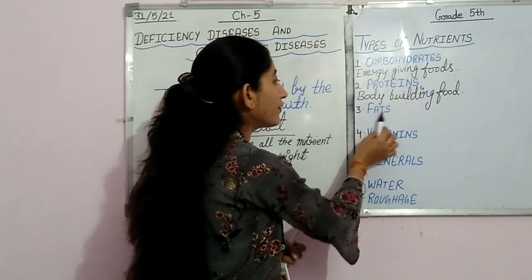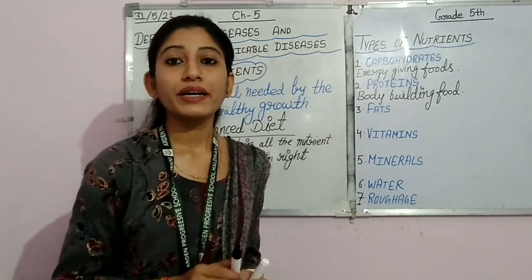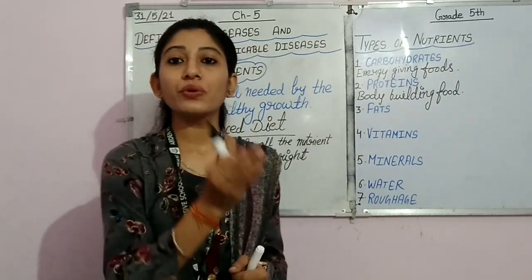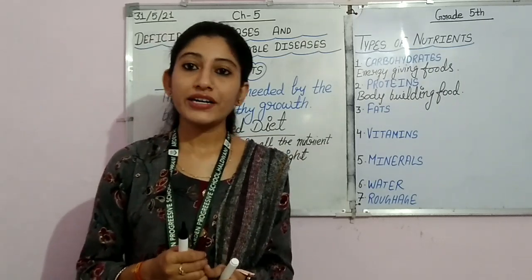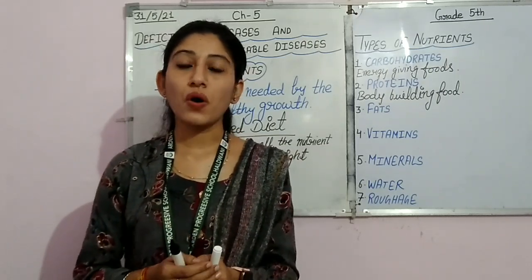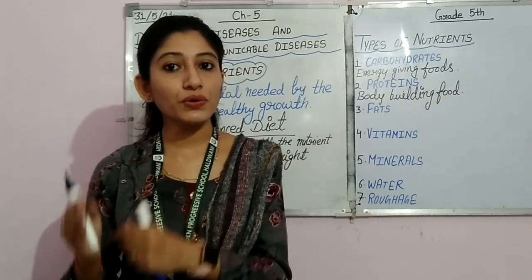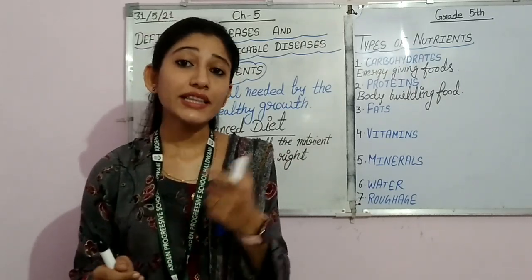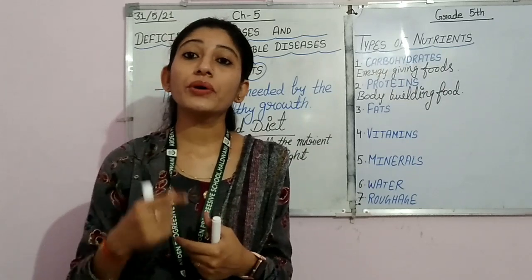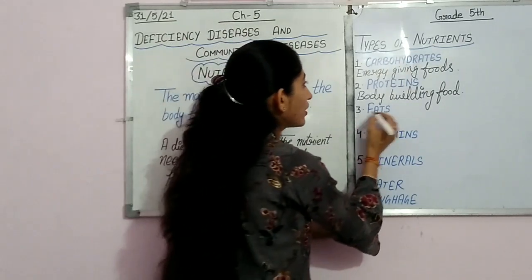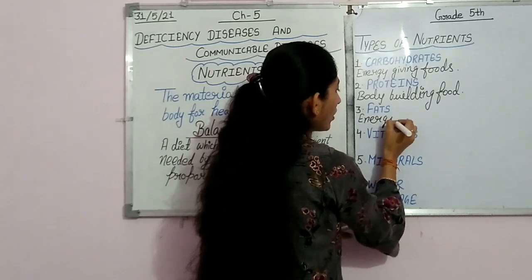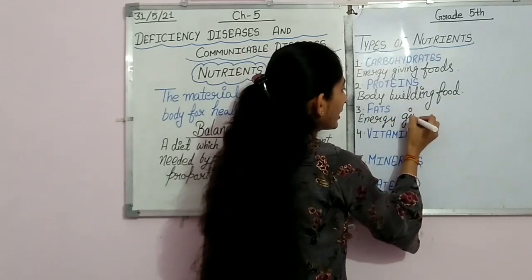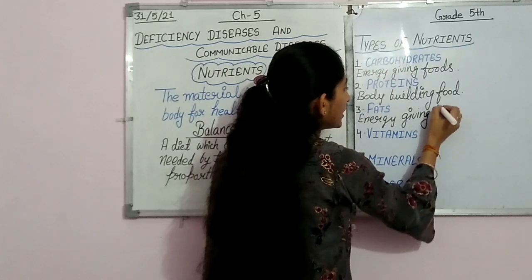Then third type we have fats. So beta, fats are also the nutrients called energy giving nutrients. Fats are also called energy giving nutrients and their role is also to give energy. So they are also called energy giving food.